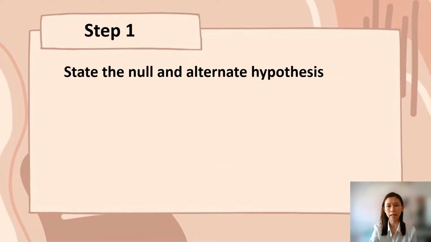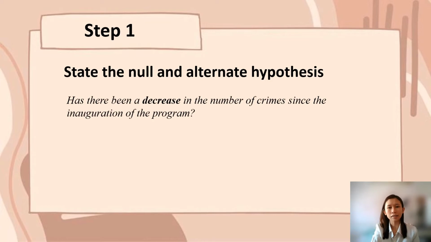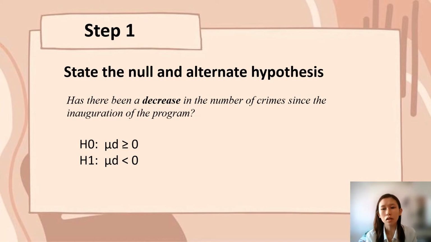Now I want to present step 1, state the null and alternate hypotheses. Looking at this sentence, the keyword is decrease. This means our alternate hypothesis is mu d is smaller than 0. The value 0 is there because our question is a dependent sample, so automatically the right side value is 0. After we find our alternate hypothesis, we can find our H0, which is mu d is bigger than or equal to 0.